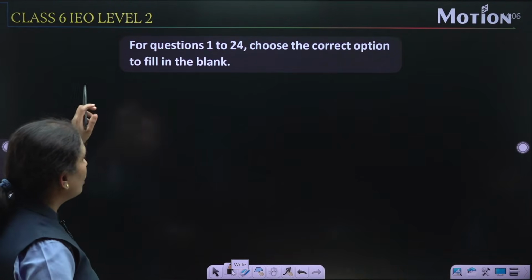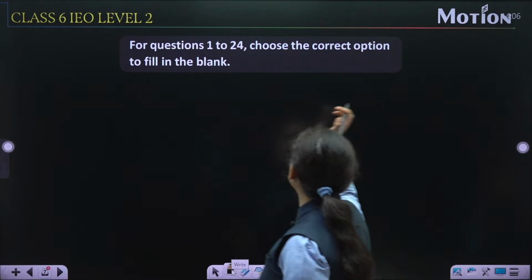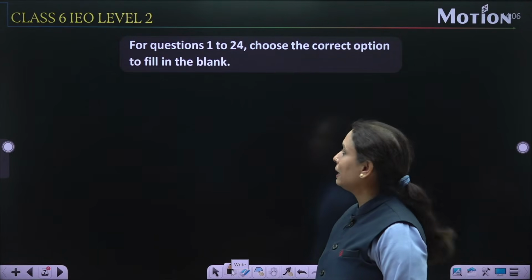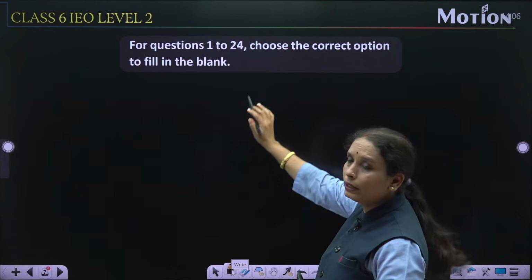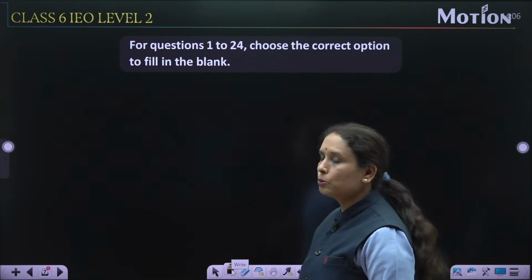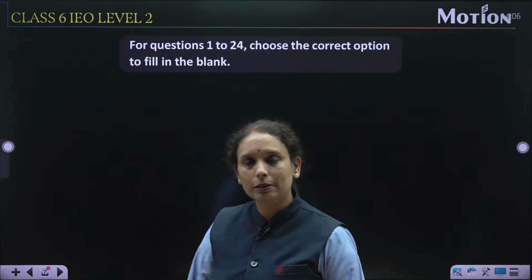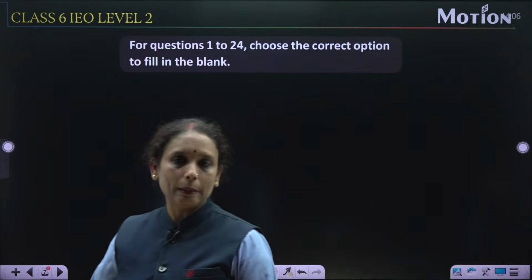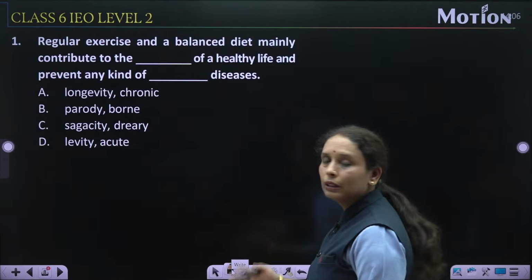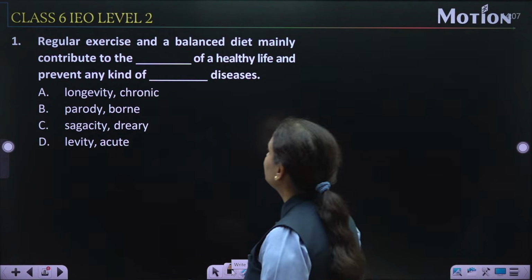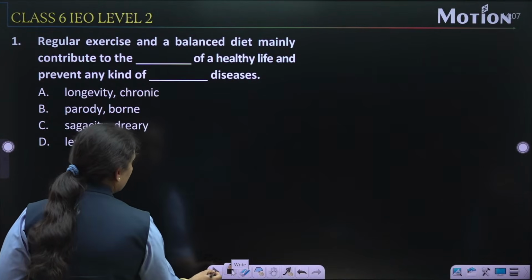You can see for questions 1 to 24, choose the correct option to fill in the blank. First, in questions number 1 to 24, you have to choose the correct option to fill in the blanks. From the fill in the blanks, you have to select the right choice. Now, first question. Regular exercise.